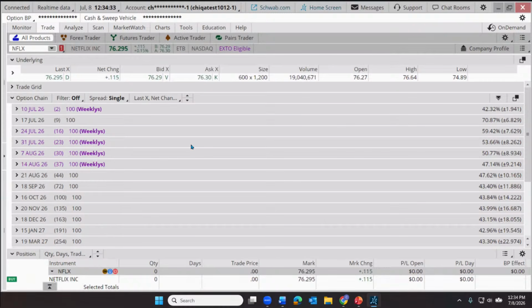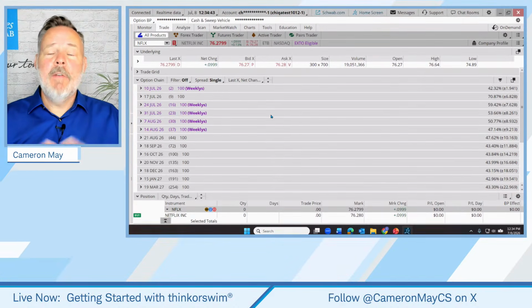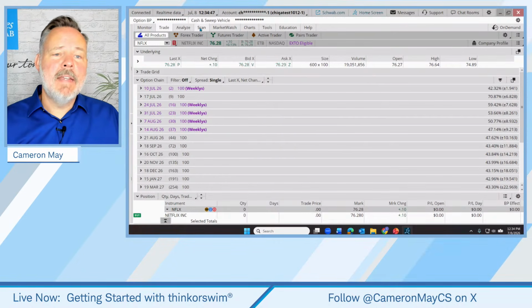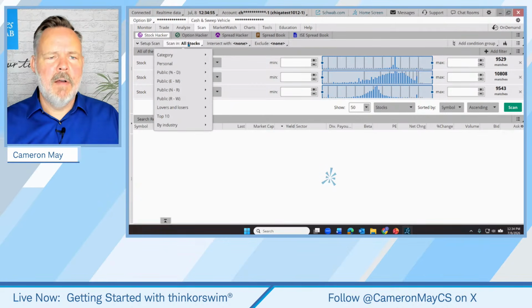Let's get acquainted with one more, and this is a scan tool. Someone's asked me a question before. Cameron, can we scan for news events? Yes, you can scan for news events. However, it has to be on the live platform. Paper Money can't do it. So we're going to go to the scan tab here on our example live platform, and let's just sort of build one out. How about, well, let's direct this scan not to look in all stocks.